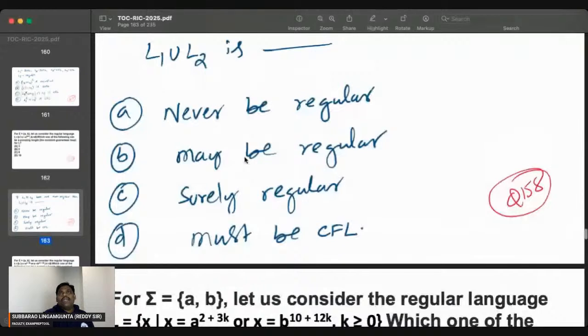Right? There are two bad people. After becoming friends, there may be a chance that they change to good people. There are two people who are bad; after they became friends, they may become good. So maybe regular is the correct answer. B is the correct answer.